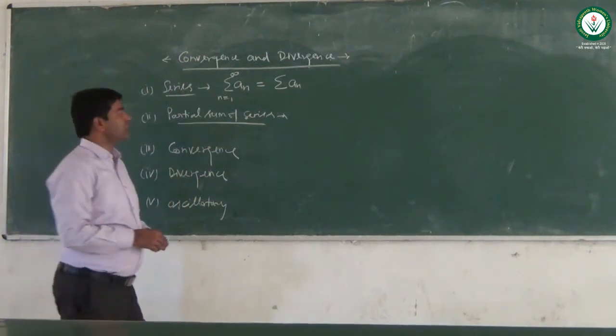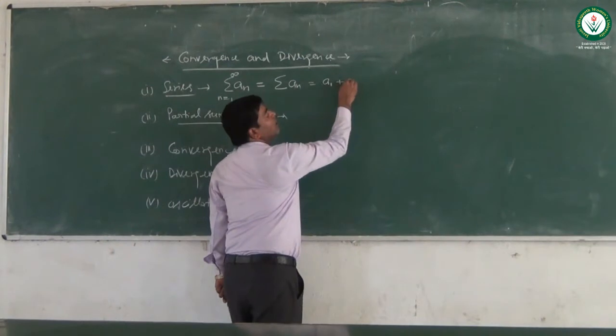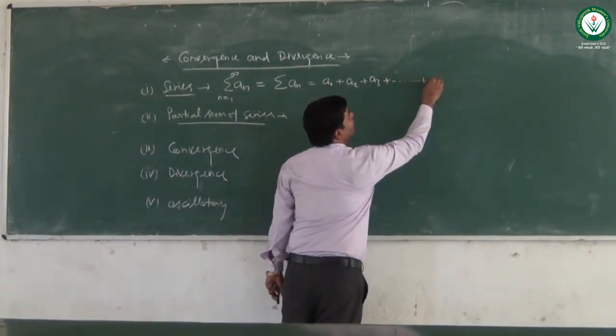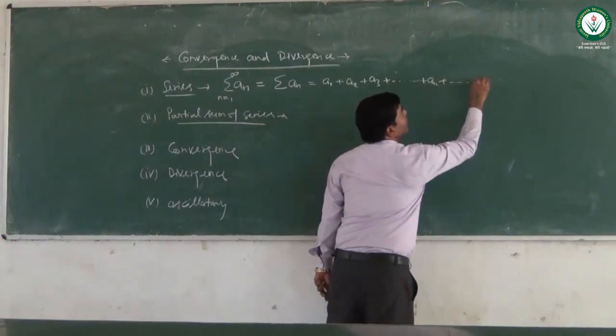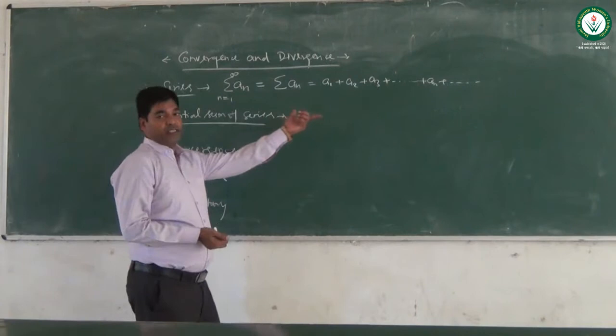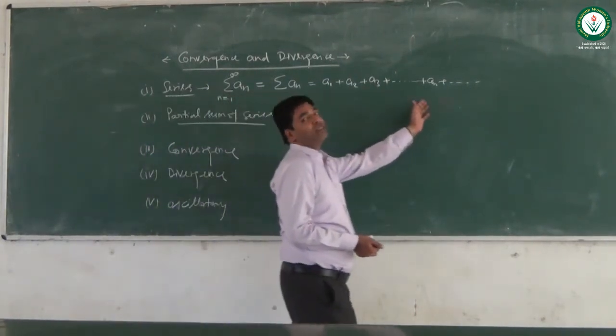We can define the series as summation an equals a1 plus a2 plus a3 plus and so on plus an plus and so on. This is the infinite series because the number of terms is infinite.